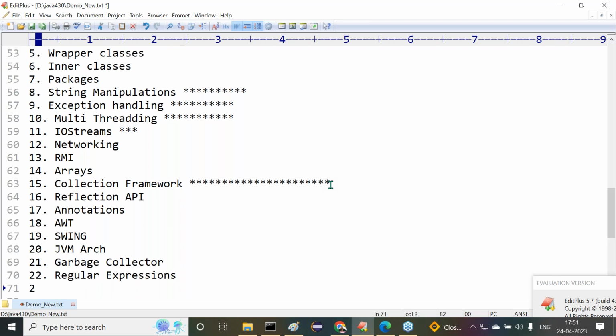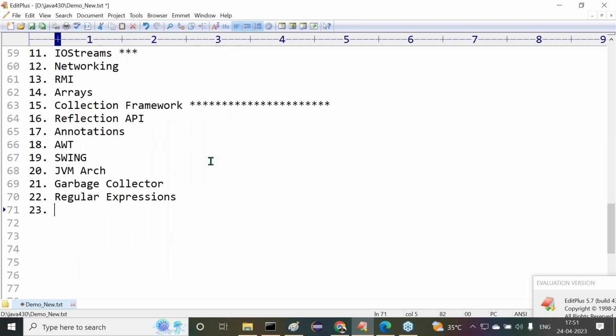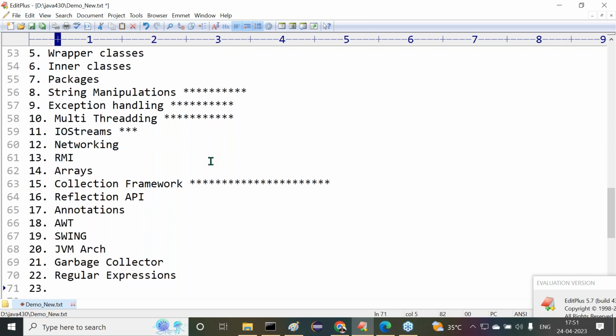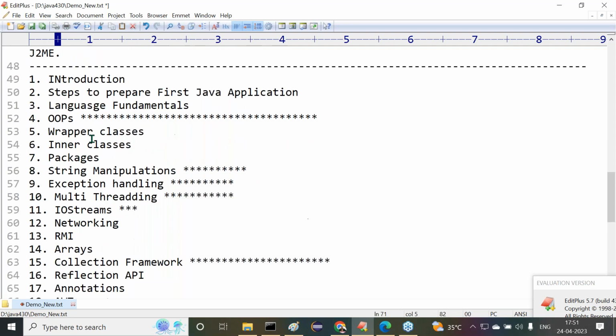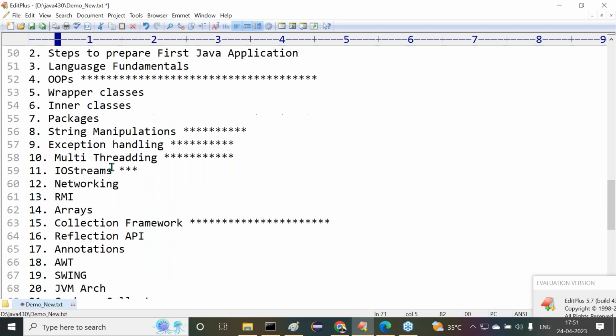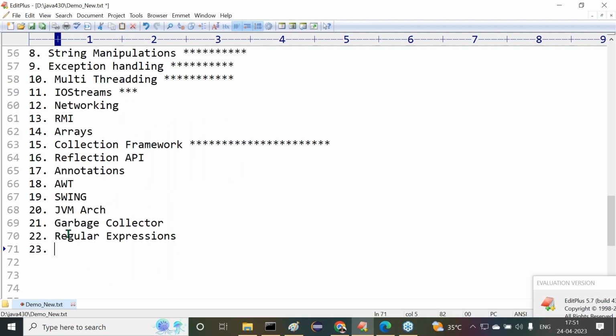After regular expressions, another topic. Introduction, inner class I covered. Okay, fine. JVM architecture, garbage collection, regular expressions, internationalization. Then after completion of internationalization, all right. Anyway, in the list of topics I'm giving here, if I miss any topic, it will be covered in the flow.